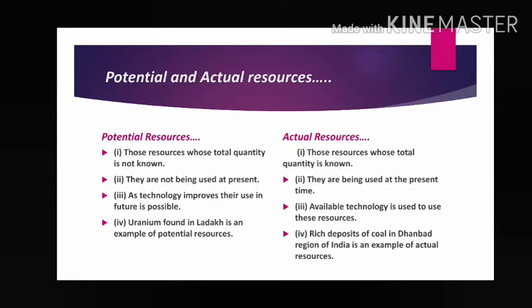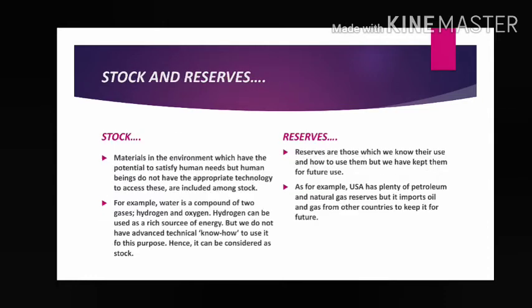That's why potential. Actual resource means it is already developed from ancient time, we are using it, we know how to use it, we have technology, we are interested to use it, and we are habituated with this one. So that is called actual resources. Rich deposits of coal in the Dhanbad region of India is an example of actual resource. Now come to the next, stock and reserves. Stock and reserves are both near about the same. That means we are keeping it for the future.